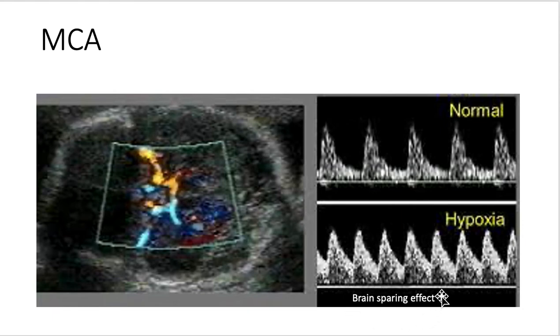So in this case, all vessels in the fetal body will constrict in order to redistribute blood to the fetal brain, and it will ultimately lead to brain edema and death.